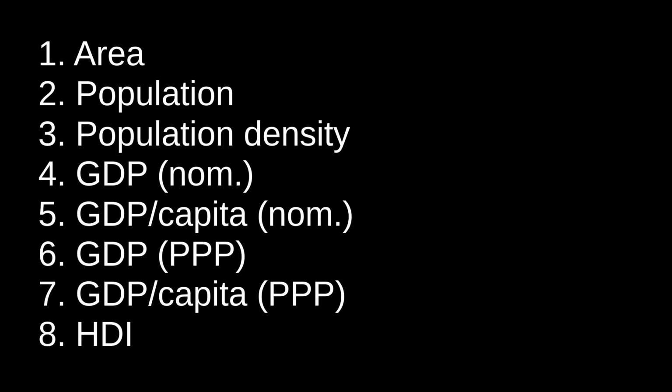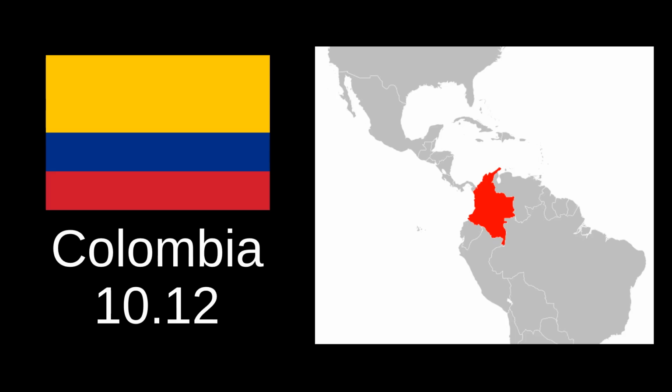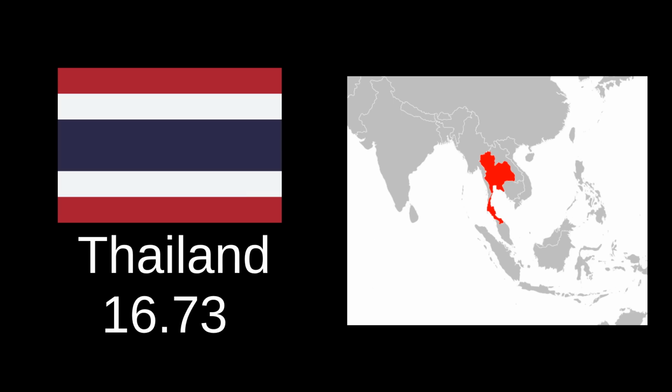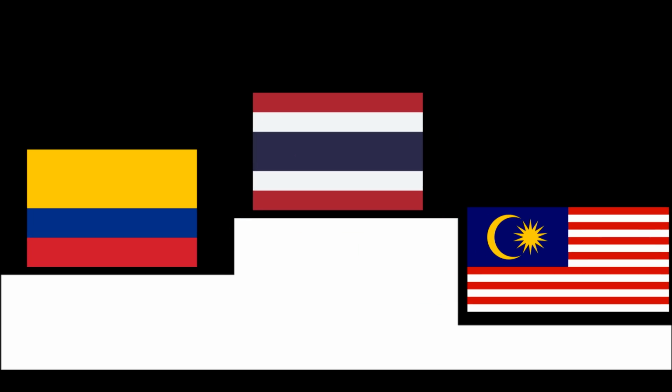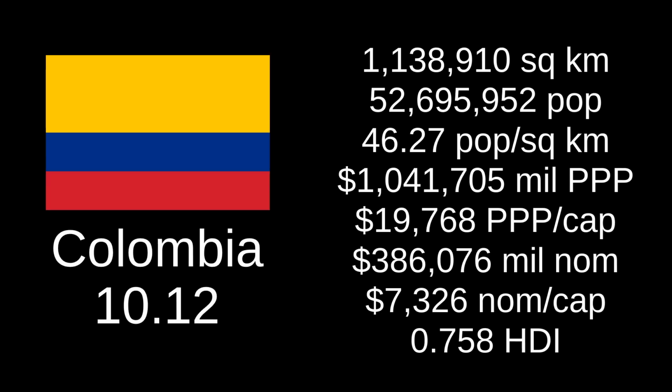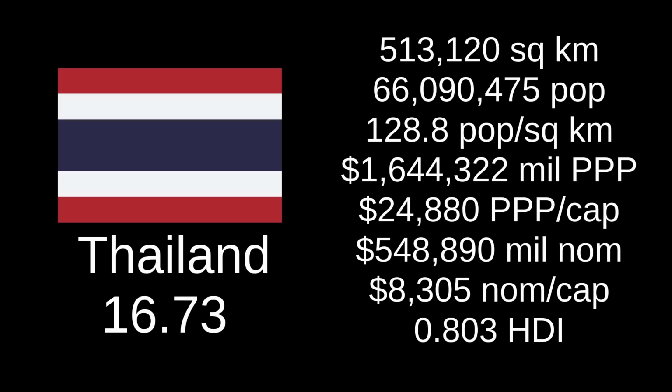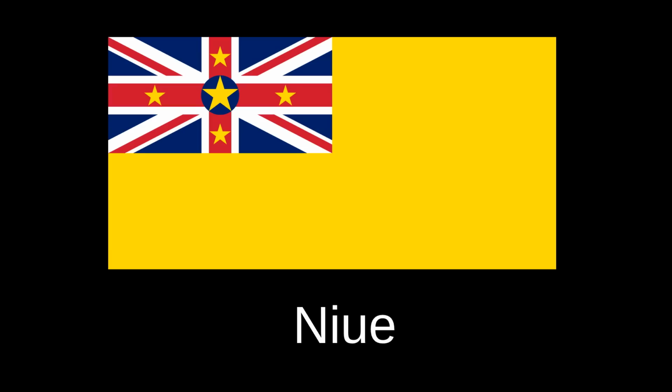Using all 8 values, the most mean country is Colombia. Second place is Malaysia, and third place is Thailand. By the more limited set of 5 values, Thailand jumps to first place, bumping Colombia to second. Colombia is above the world average on area, population, GDP by purchasing power, and HDI, and below average on the other 4, while Thailand is below average on area, nominal GDP, and nominal GDP per capita, and above average on the others. And if you're curious, the least mean countries are basically just the smallest: Niue, Monaco, Tuvalu, and Nauru.